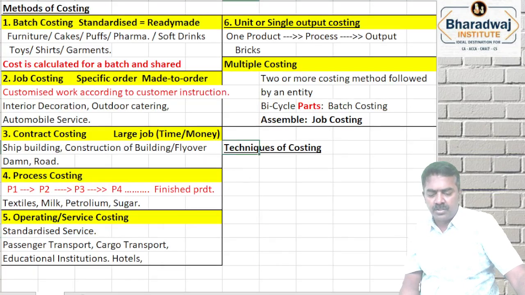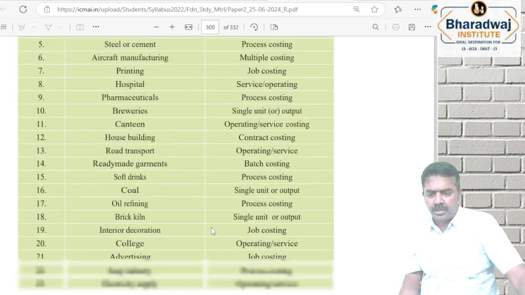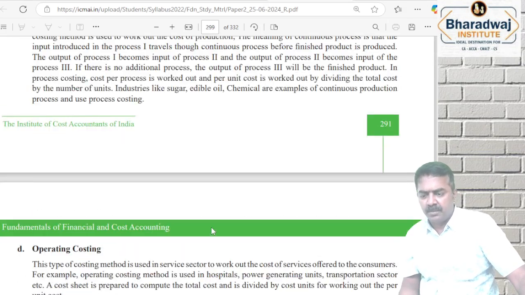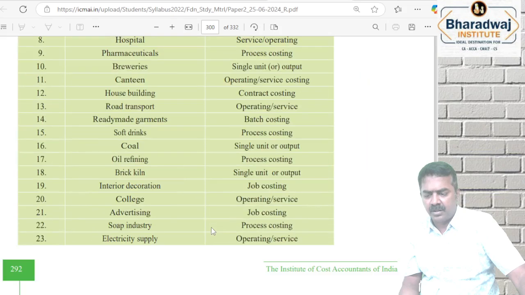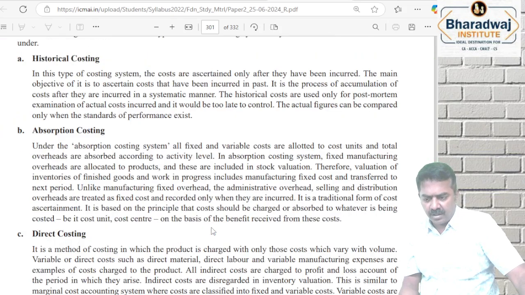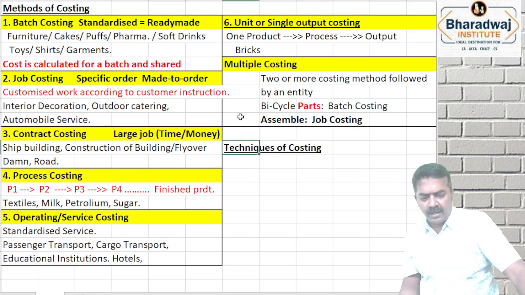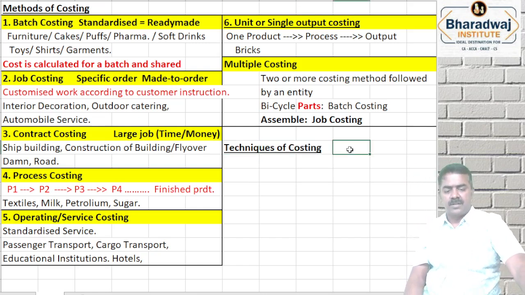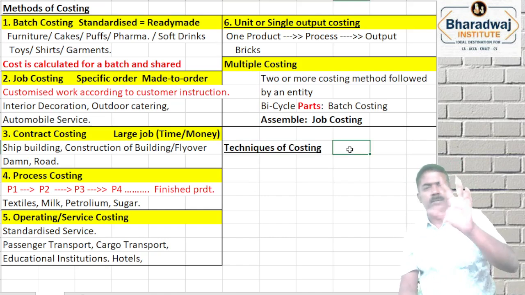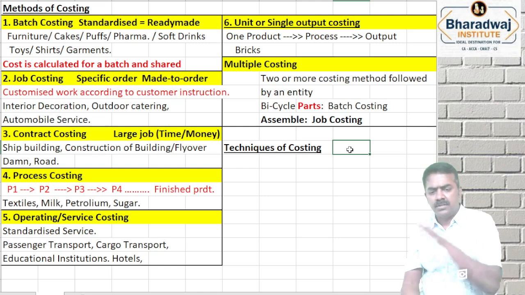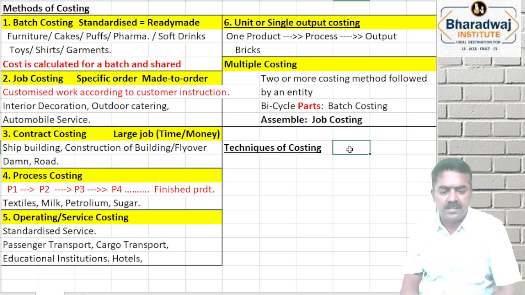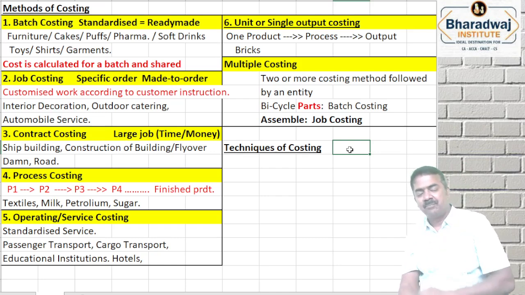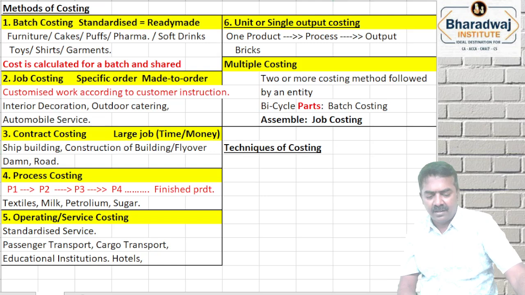So you must go through this table. After the class, also ensure that you are going through this table for methods of costing. Then techniques of costing is otherwise called as costing systems. Take 5 minutes of break, then we will continue. Just revise all these things. Even if you are accessing recorded class, ensure that you take a 5 minutes of break. Then we will continue.